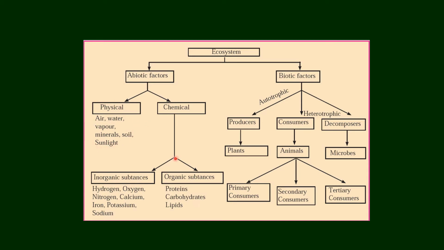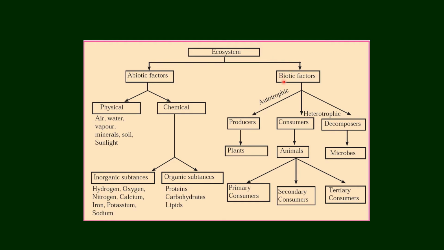And chemical factors can be further divided into inorganic substances and organic substances. Children, simply, organic substances are those that are obtained from living things or that make up living things, we can say. So inorganic substances constitute hydrogen, oxygen. Yes, these are very important gases, even nitrogen. Then minerals like calcium, iron, potassium, sodium, all these constitute inorganic substances. Organic substances, for example, protein, carbohydrate, lipids, if you closely observe, these organic substances have carbon and hydrogen in them.